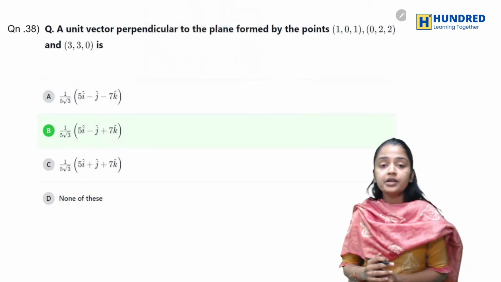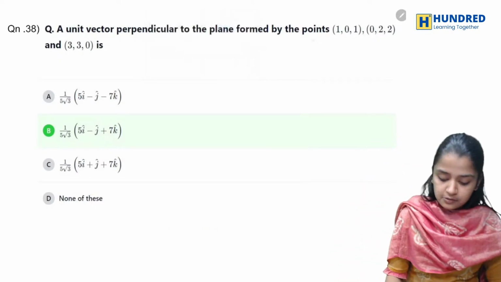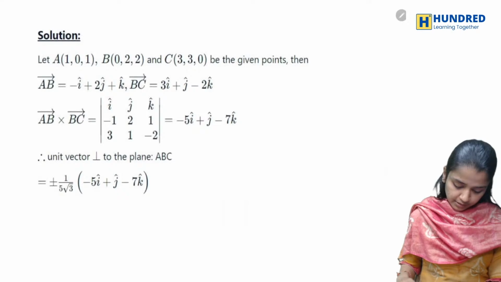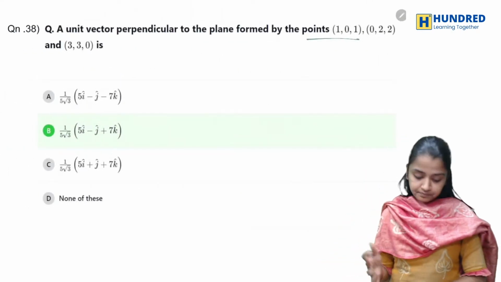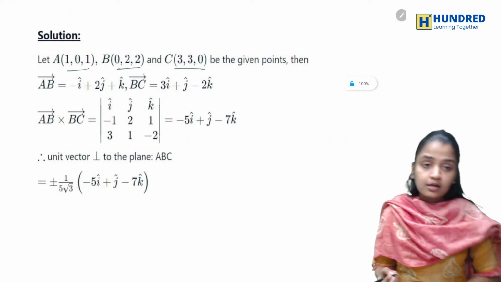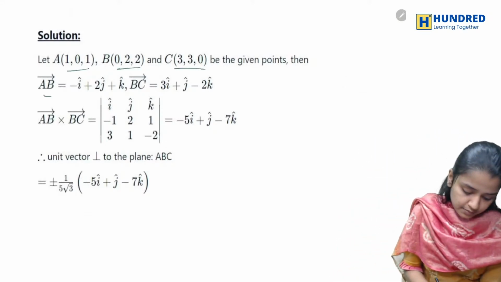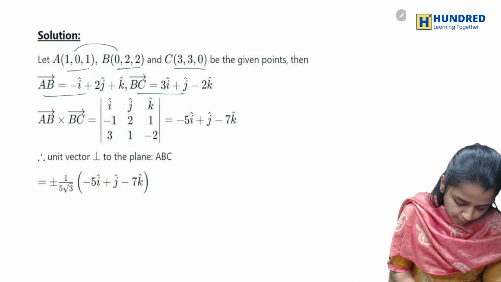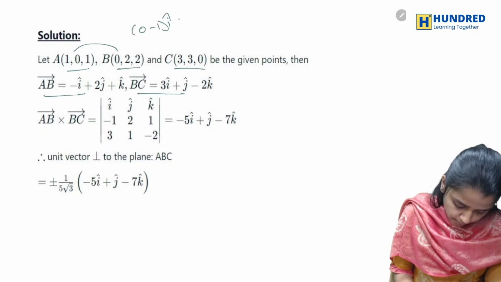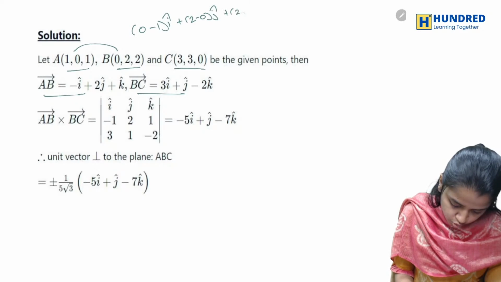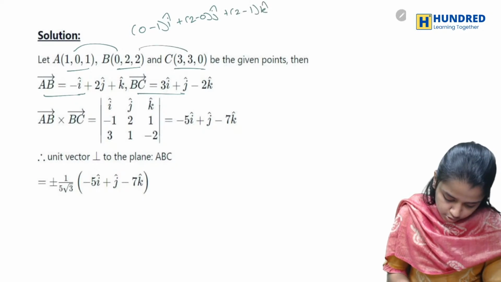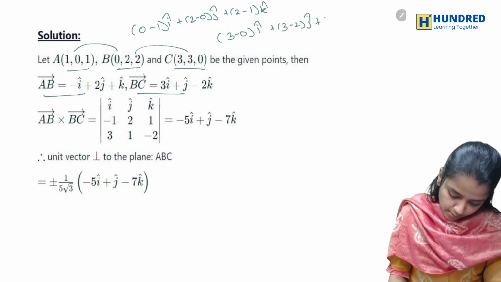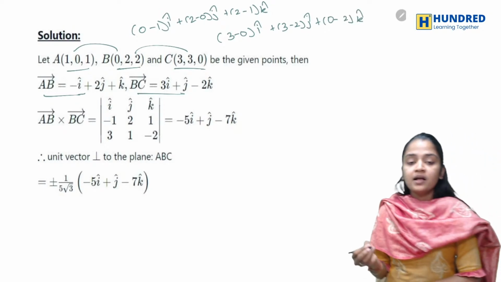So here you need the unit vector that is perpendicular to the plane formed by these points. Okay, you have to find the unit vector which is perpendicular to the plane. Now I know these are the points. So first I'm finding AB and BC. AB is nothing but (0 minus 1) into I plus (2 minus 0) into J plus (2 minus 1) into K. And BC is (3 minus 0) into I plus (3 minus 2) into J plus (0 minus 2) into K. Okay, like this I'll be getting.